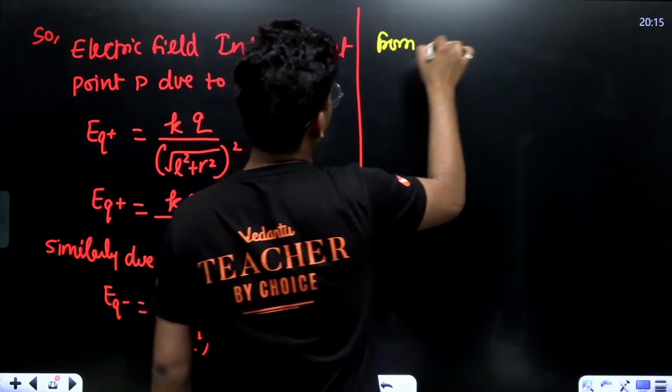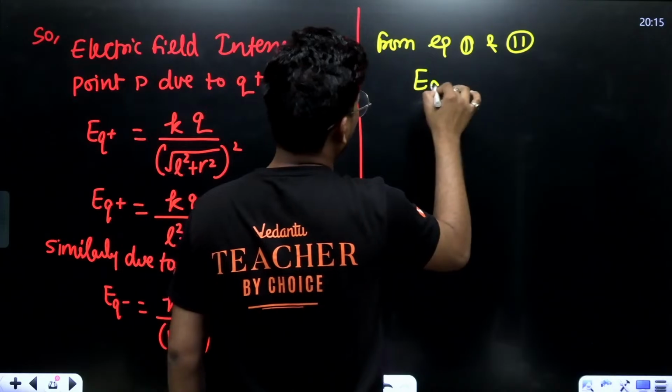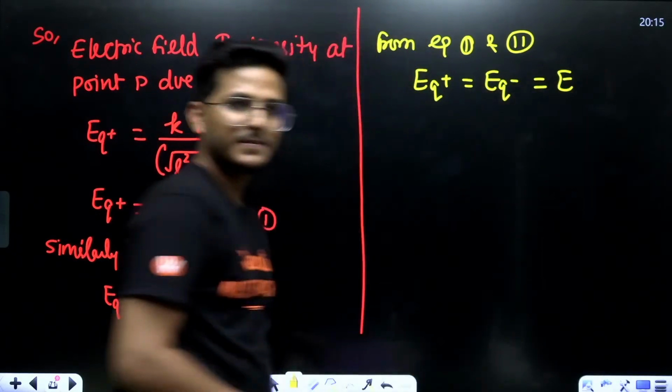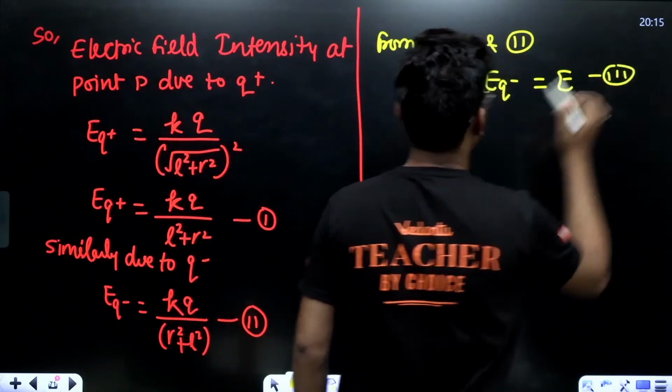From equations first and second, EQ positive is equal to EQ negative. Let's consider E. Okay, this is equation number third.